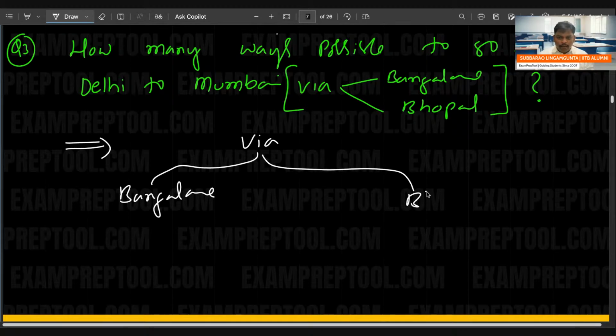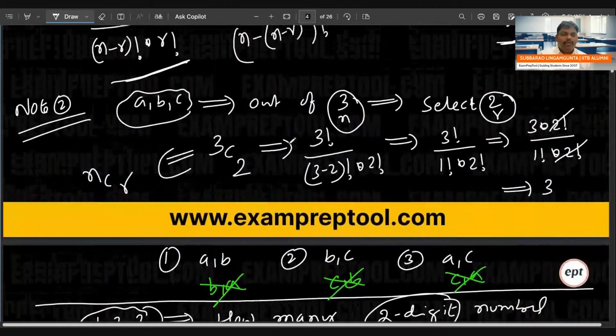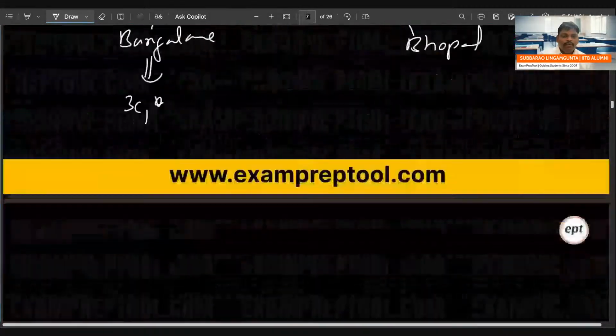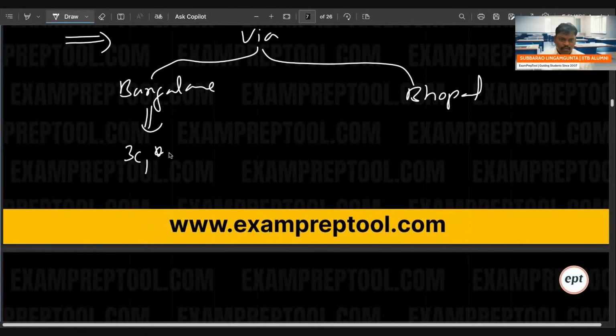Via Bhopal. If you see via Bangalore, we are already done: 3C1 into 5C1, which is 15. If you see via Bhopal, it is going to be 4C1 into 6C1, which is going to be 24.